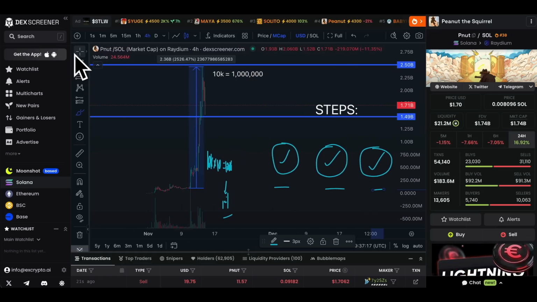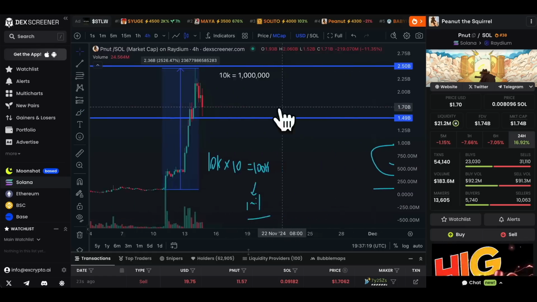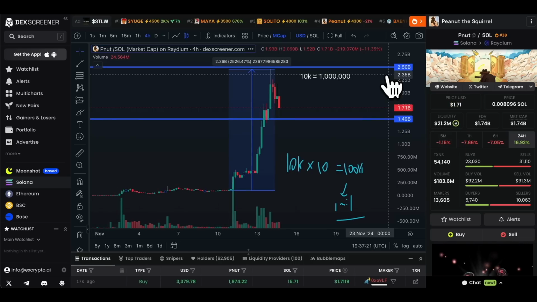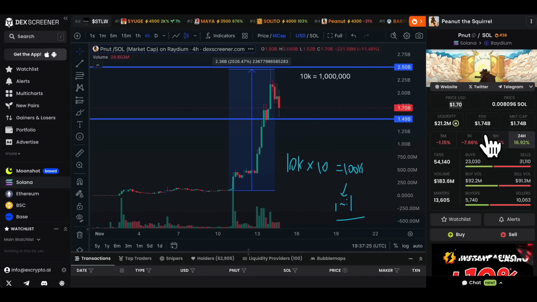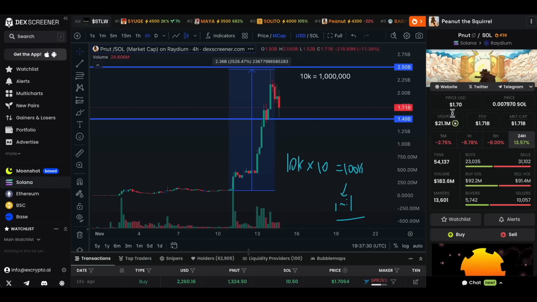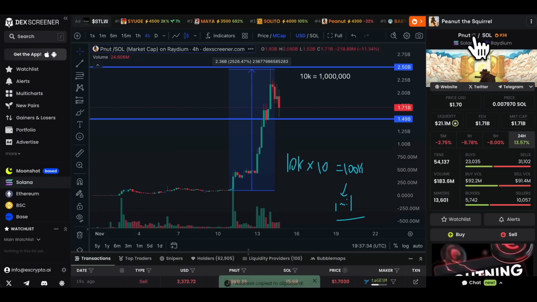And let me just show you something in terms of first steps. So we need to find a strong meme first of all. This, for example, is called Peanut. This is a well-known meme coin over the last couple of weeks. I've shared it a lot on Twitter, on YouTube here too, but we're going to reverse engineer. So this coin's done really well. Come to the top right and click on copy contract.